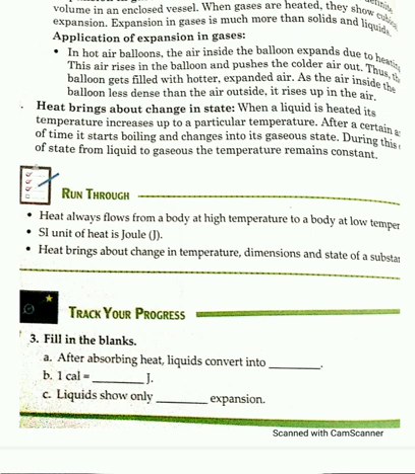So we have done the effect of heat on any object. And after absorbing heat, a liquid gets converted into gas. And 1 calorie is equal to how many joules? It is equal to 4.2 joules.